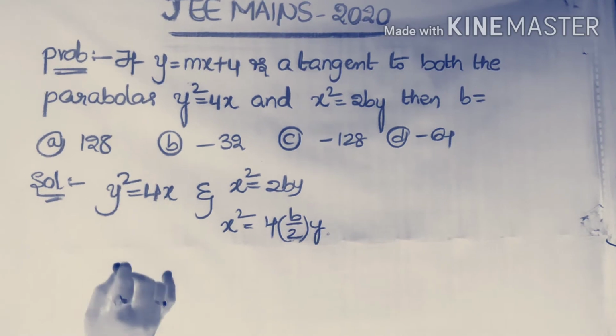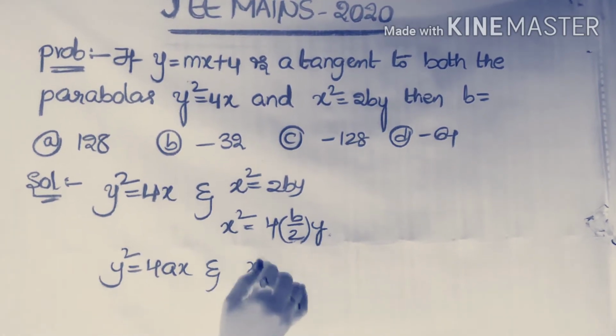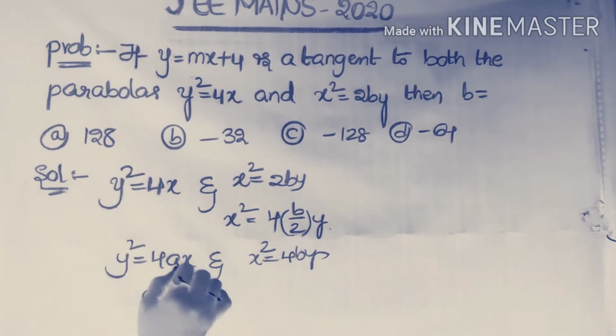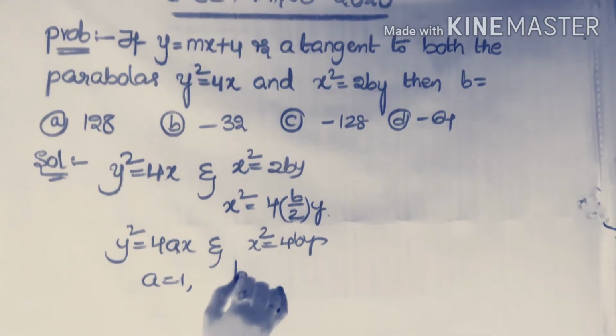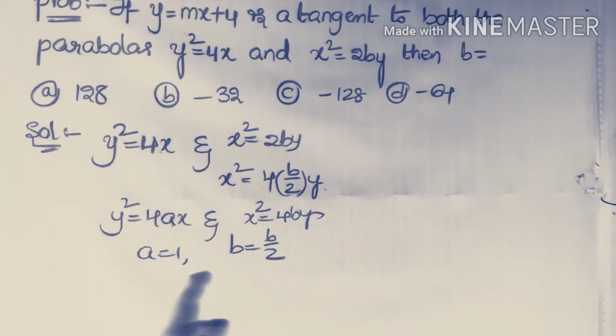So first we compare these two equations with y² = 4ax and x² = 4by. Then what are the values of a, b? a = 1 here, and b = p/2. Now these are the values of a, b.